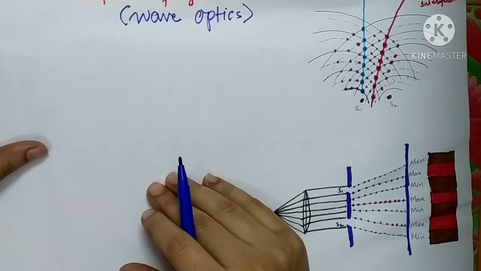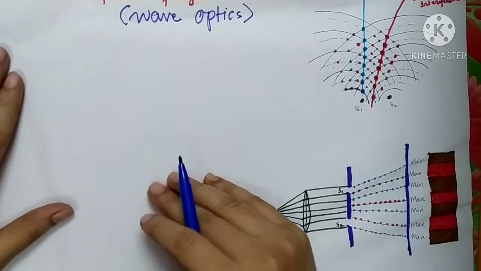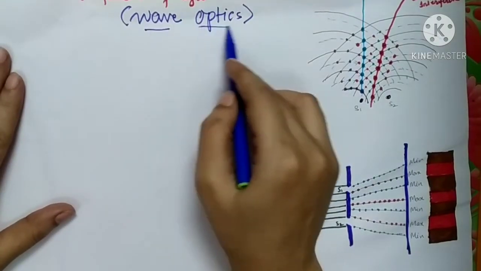So far we have completed three topics. The first is rotational dynamics, the second is kinetic theory of gases and radiation, and the third is mechanical properties of fluids. Here I'm going to start a subtopic in the main topic, wave optics.